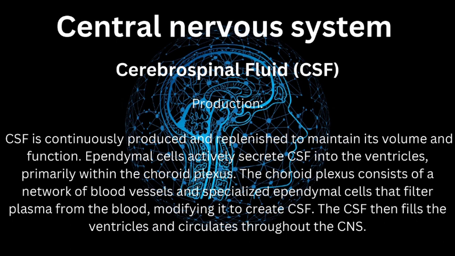First, production. CSF is continuously produced and replenished to maintain its volume and function. Ependymal cells actively secrete CSF into the ventricles, primarily within the choroid plexus. The choroid plexus consists of a network of blood vessels and specialized ependymal cells that filter plasma from the blood, modifying it to create CSF. The CSF then fills the ventricles and circulates throughout the CNS.